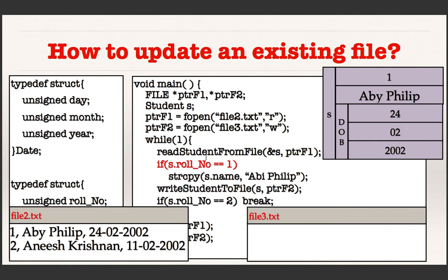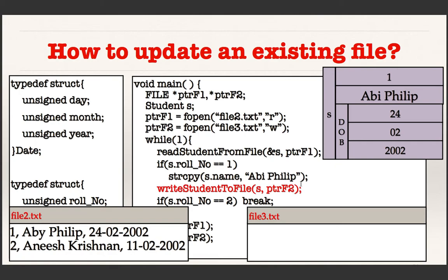After that, I am checking what is the roll number of the current student. If the roll number is 1, I know that I should change this name to ABI Philip, right? So, is the roll number 1? Yes, it is the case. So it goes to this statement. It says the name field should be changed like this. So I am doing that, and the name is getting changed.